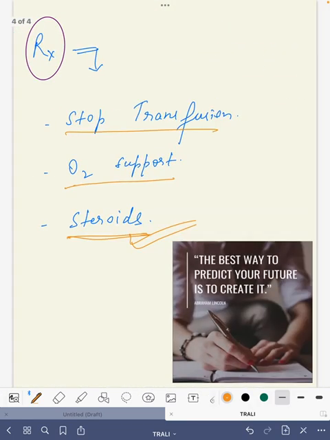Lastly, you should keep in mind that after the transfusion, whenever any patient has hypoxia, we should differentiate it from the fluid overload condition, that is TACO, transfusion associated circulatory overload. Also there are various recipient factors that can precipitate TRALI. These recipient factors include